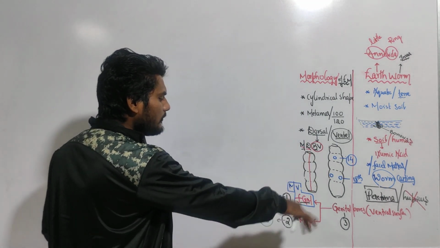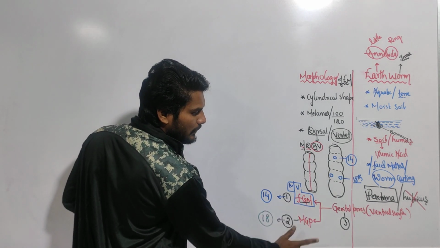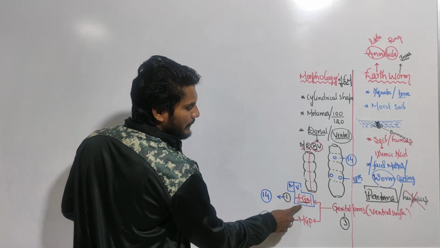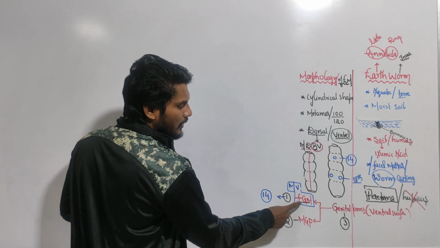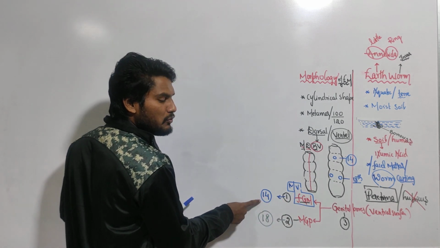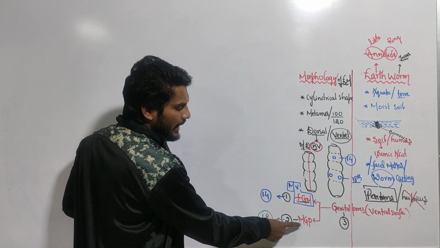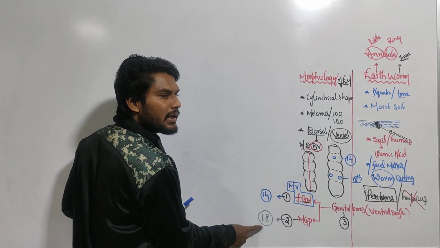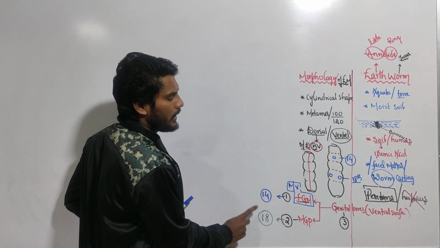Okay, fine. Next. This you have to remember: genital pores, total 3. Female genital pore, male genital pore. Female genital pore, 1, is present in which segment? 14th segment. Male genital pores, 2, are present in which segment? 18th segment.